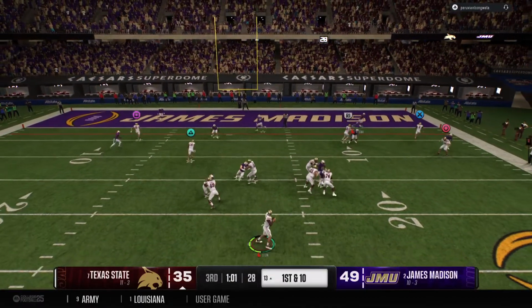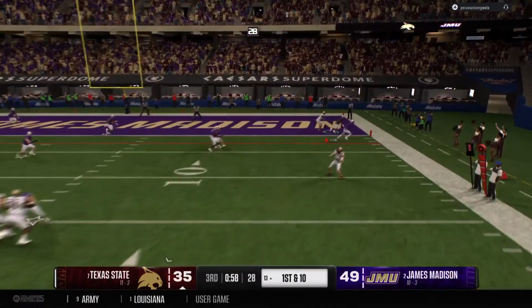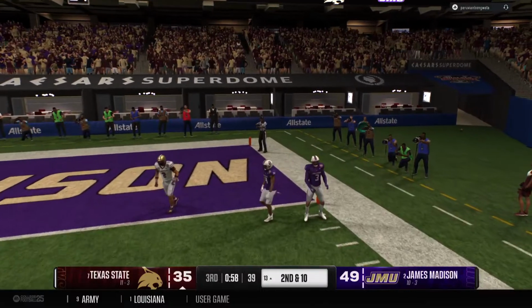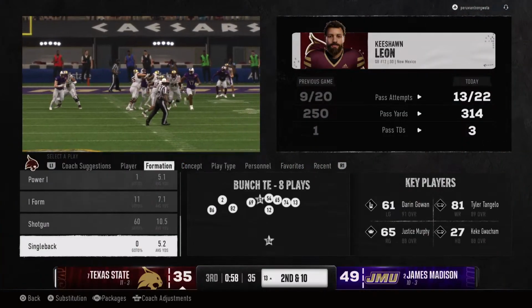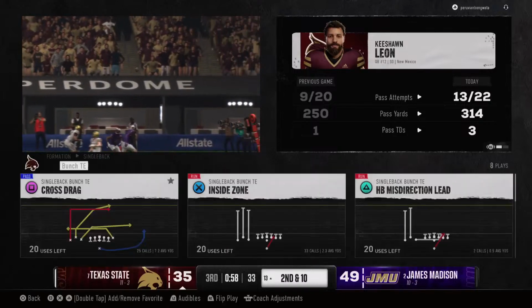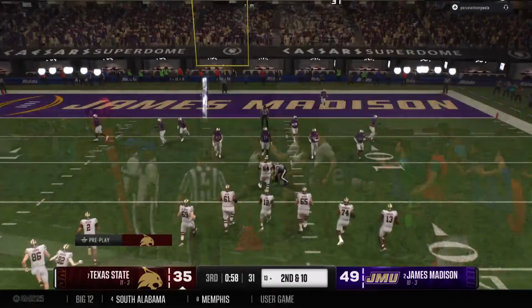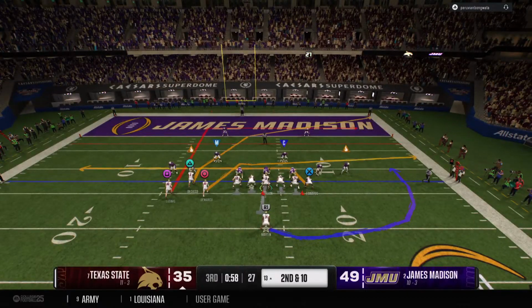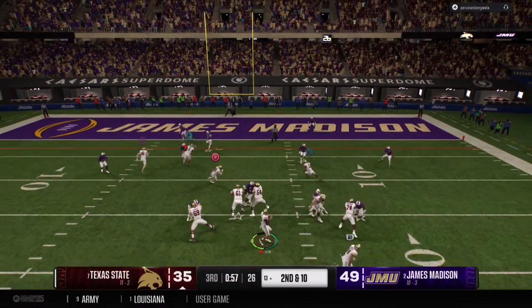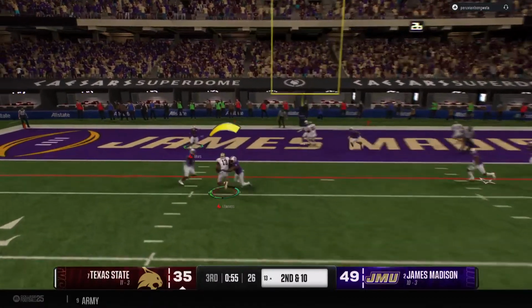Looking to throw it from the red zone. Bringing pressure. And he just throws it away there. Safe move. Had nobody open. Coming to the line on second down. This is important. They want to avoid a third and long. And he's back to throw again after that incompletion on first down.